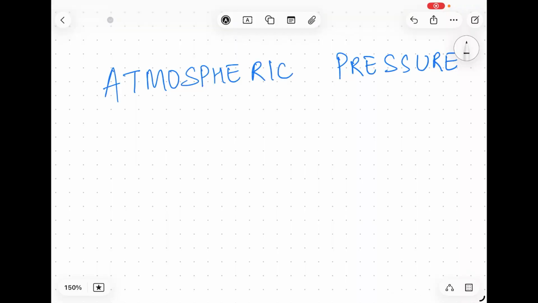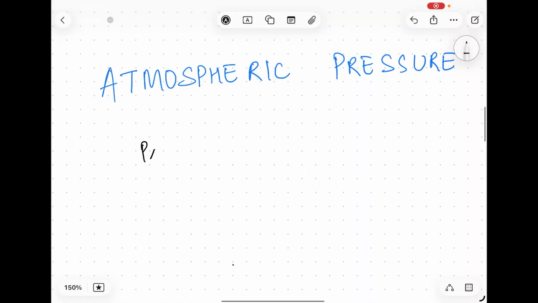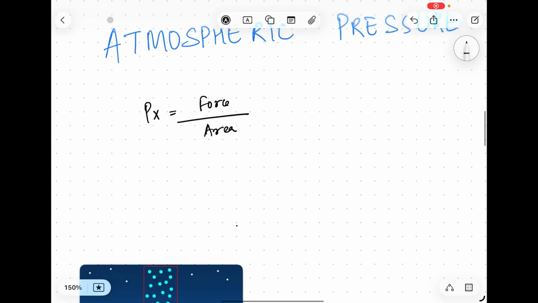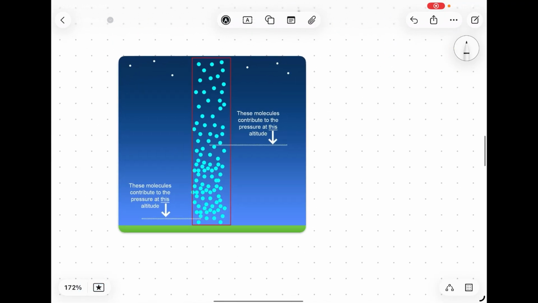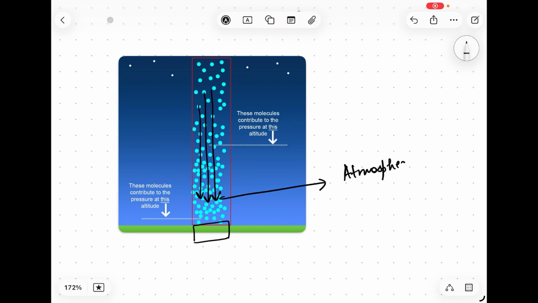Let's talk about atmospheric pressure. What is pressure? Pressure is nothing but force per unit area. Then what is atmospheric pressure? Atmospheric pressure is the force exerted by the atmosphere per unit area. For example, if you see in this image, if I consider this as a unit area, then the force exerted by the atmosphere above this unit area is nothing but atmospheric pressure.